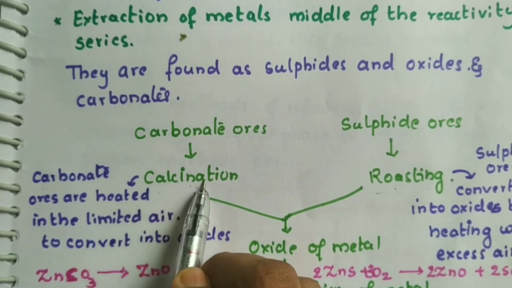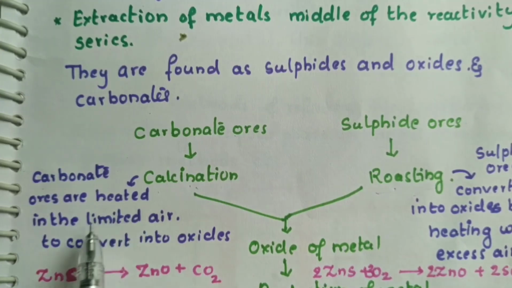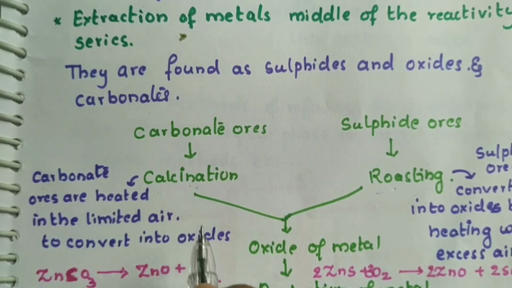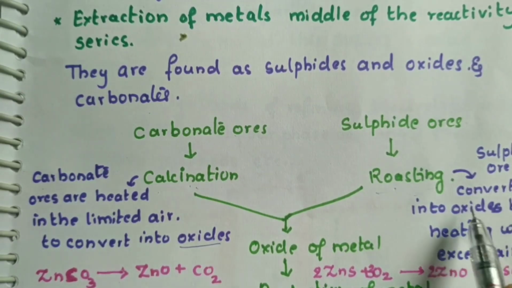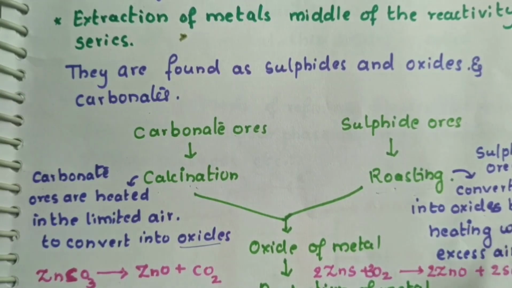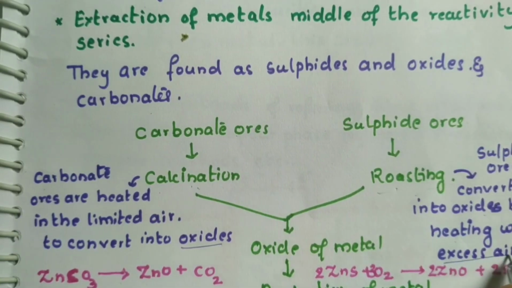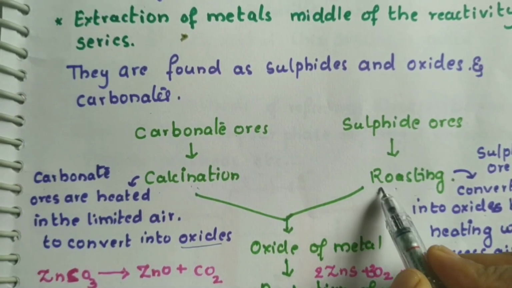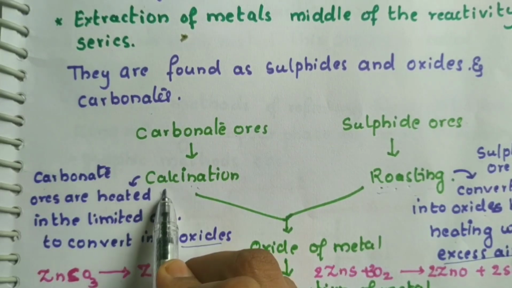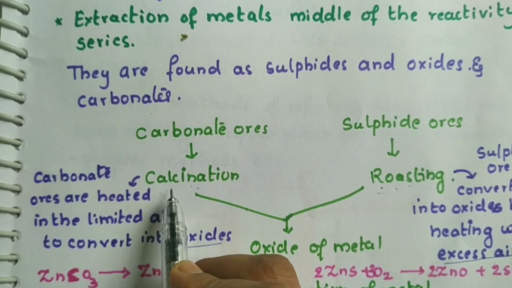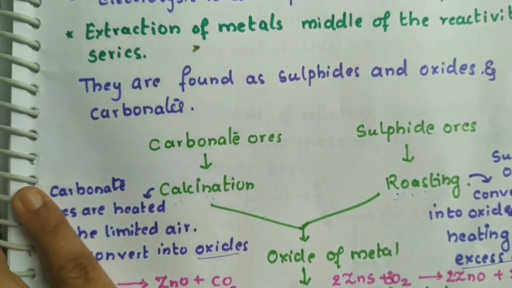So calcination is heating the ores in limited air to convert them into oxides. What is roasting? Sulfide ores are converted into oxides by heating with excess of air. So here we are supplying ample air, whereas we are limiting the oxygen supply in calcination.